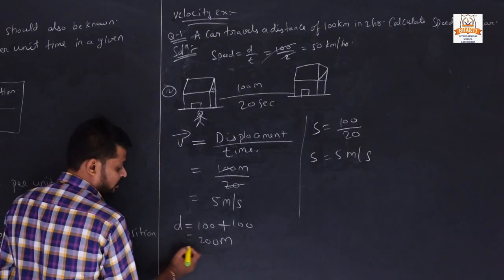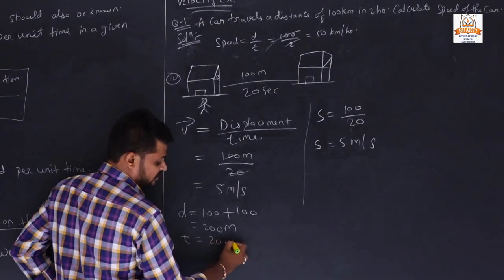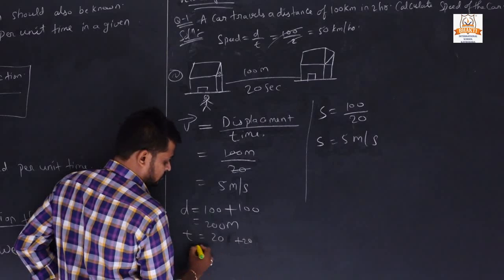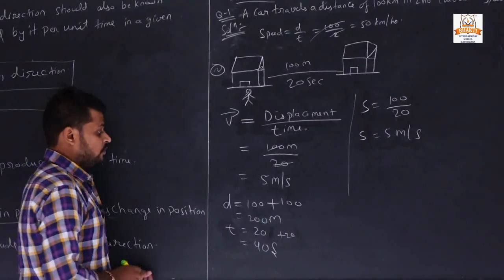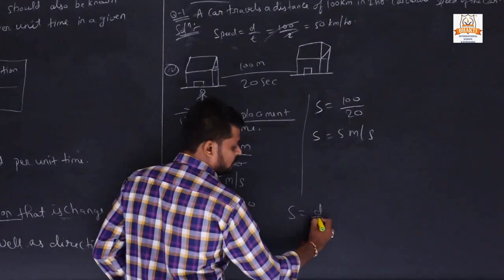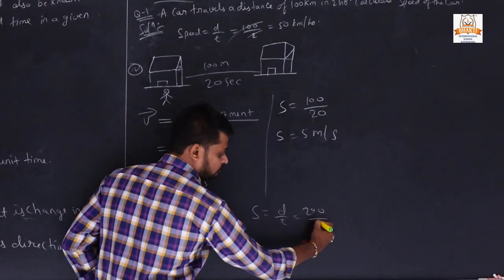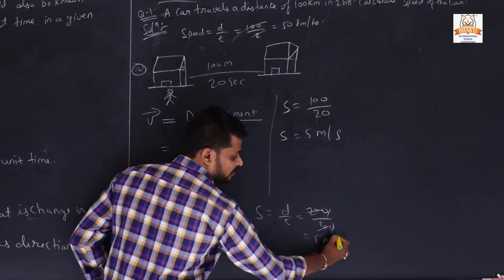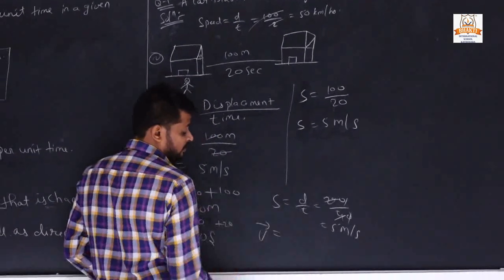Total time: first 20 seconds, then again 20 seconds, so total time 40 seconds. So to find speed, total distance upon total time, 200 upon 40, 5 meter per second.